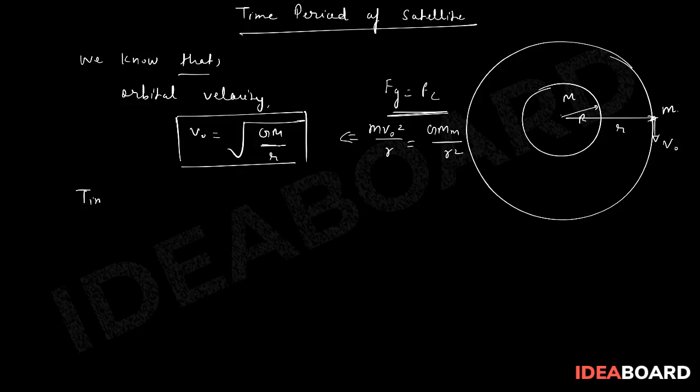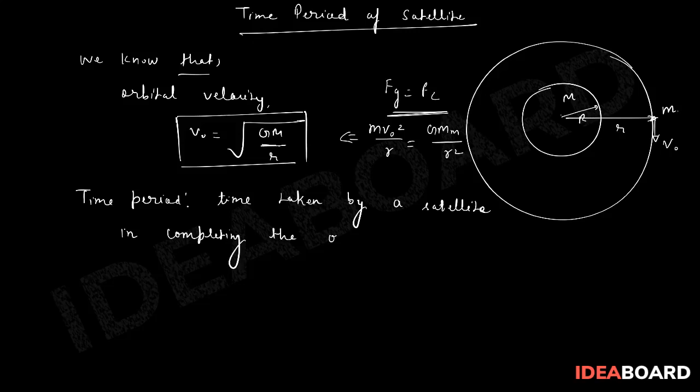So what is time period? Time period in gravitation is the time taken by a satellite in completing one full revolution around the planet.